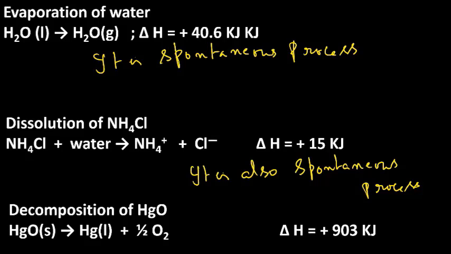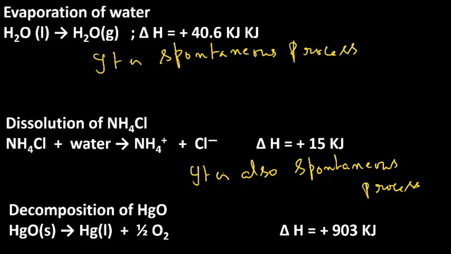The first two examples take energy from the environment, whereas here it needs 903 kilojoules, which is not possible to take from the environment, therefore we have to heat. If we heat, mercury oxide decomposes to mercury and oxygen. That means though we supplied heat, the process becomes spontaneous.